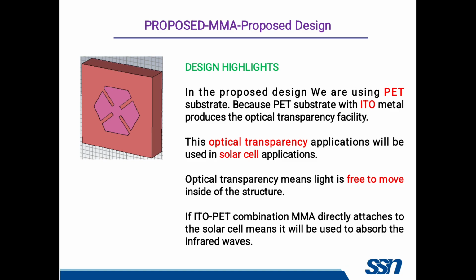Optical transparency means the light is free to move inside the structure, which means it is used in solar cell applications, because this PET structure absorbs the electromagnetic waves from the electromagnetic spectrum, and it is used in solar cell applications after converting these waves into charge form.